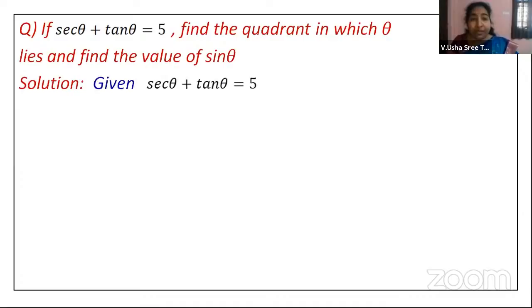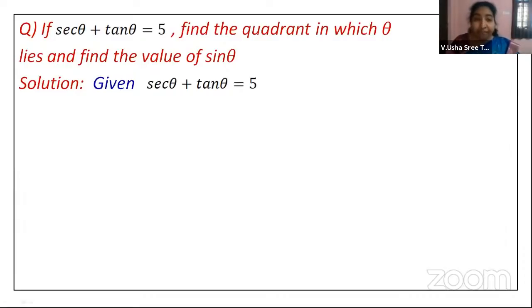So you are given that secant theta plus tan theta is equal to 5. Now, as I was mentioning, from the identities, secant square theta minus tan square theta is equal to 1. So secant theta plus tan theta into secant theta minus tan theta is also equal to 1.